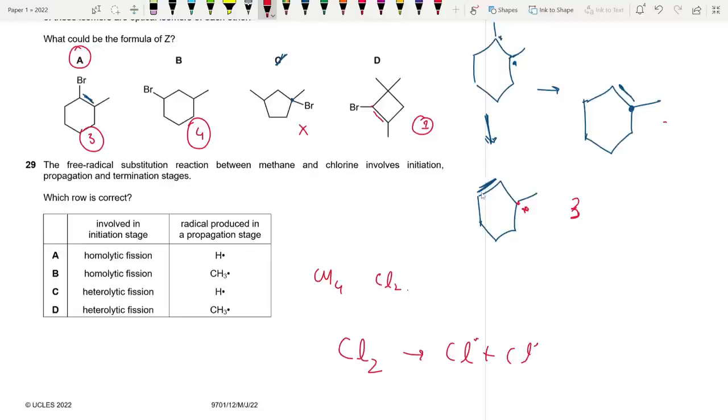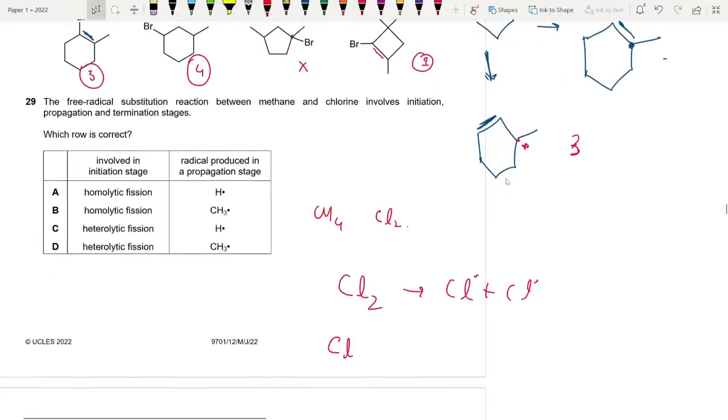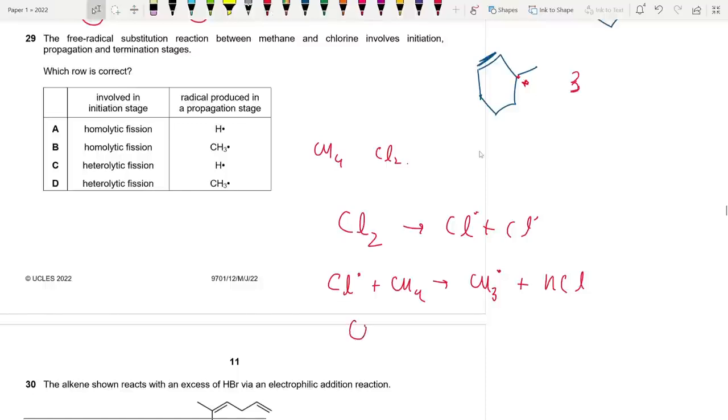Okay, so this is what happens initially. Then the chlorine free radical reacts with CH4 to form the CH3 free radical and HCl. Afterwards, the CH3 free radical, this is basically initiation.